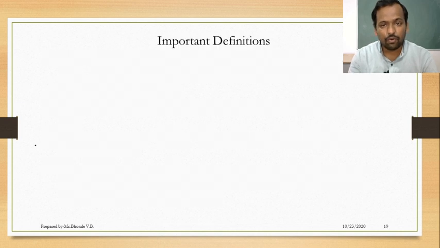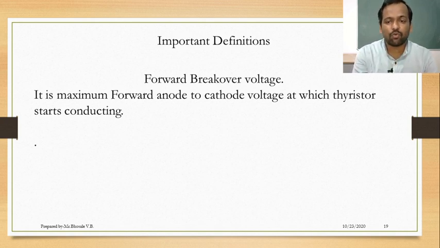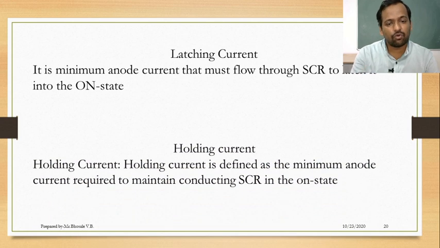Understand? Now important definitions. We have seen these definitions earlier. First, forward breakover voltage. It is the maximum forward anode to cathode voltage at which the thyristor starts conducting. Then next, latching current. It is the minimum anode current that must flow through the SCR to latch it into the on state. Next, holding current. Holding current is defined as the minimum anode current required to maintain a conducting SCR in the on state. Always remember, latching current is always greater than holding current. Latching current is known as on current, holding current is known as off current.